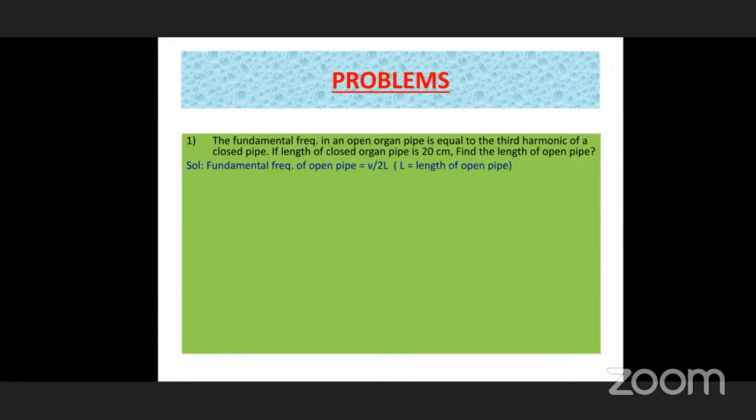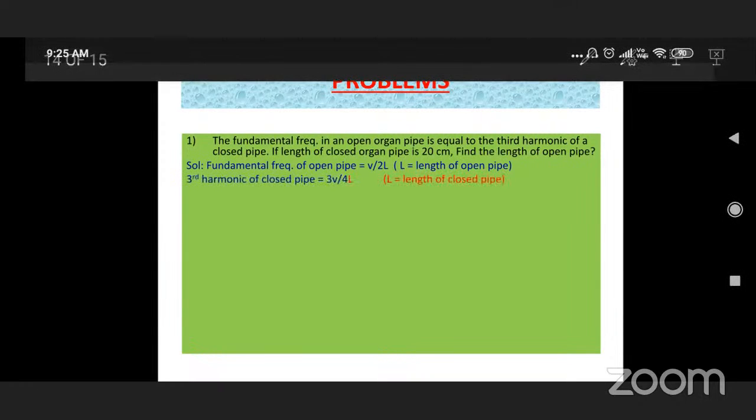First, the fundamental frequency of an open organ pipe is V by 2L, where L is the length of the open pipe. If it is a closed one, you have to write V by 4L. As it is an open pipe, it is V by 2L. Don't get confused: the third harmonic of a closed pipe is 3V by 4L. If it is the fifth harmonic, it means 5V by 4L.